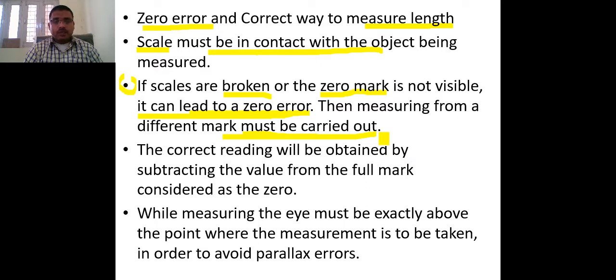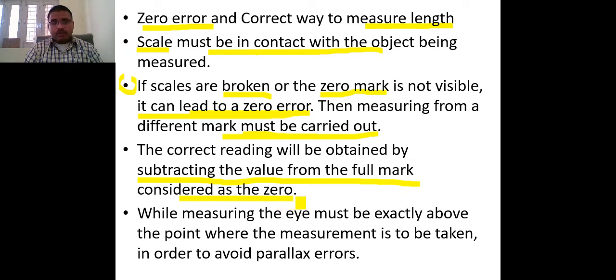The correct reading will be obtained by subtracting. If you want to make a correct reading, then the scale numbers are subtracted from the measured point, and whatever value comes is called the measurement of that object.